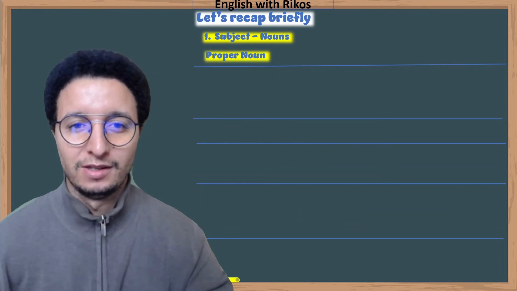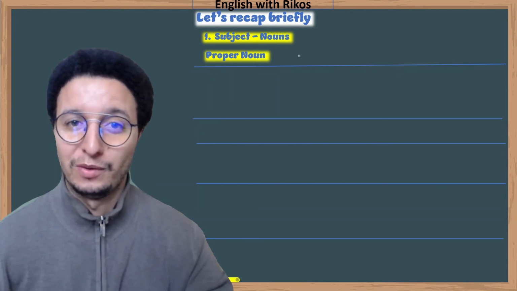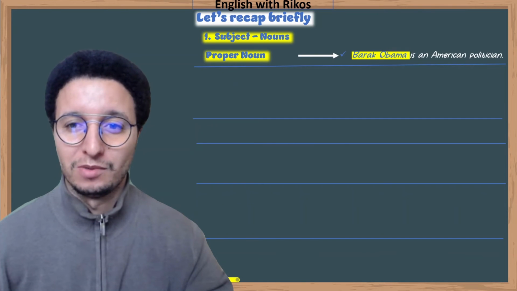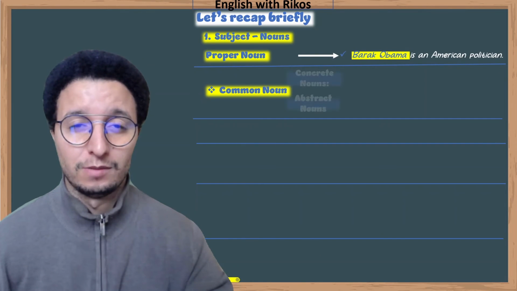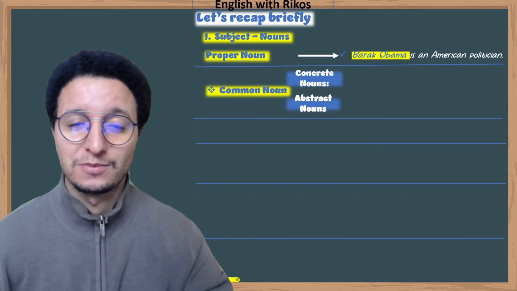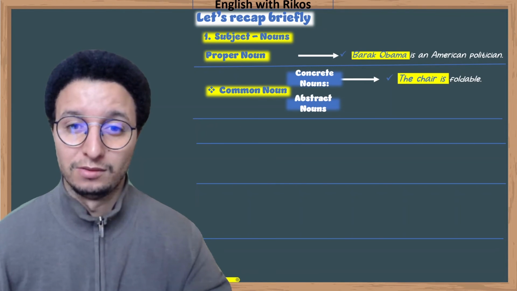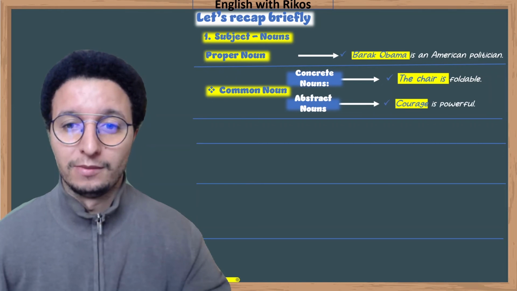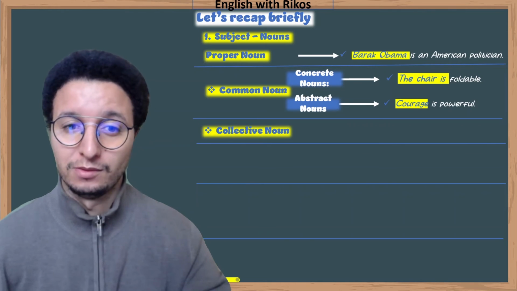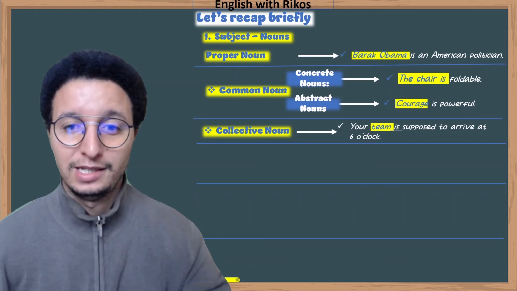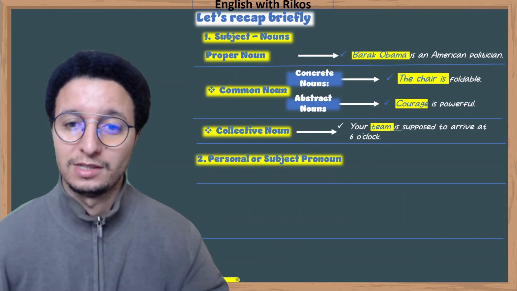We have seen proper nouns. We talked about nouns. For example, Barack Obama is an American politician. Common nouns. We see concrete nouns, abstract nouns. For example, concrete noun like the chair is affordable. Also abstract noun like courage. Courage is powerful. Collective nouns like team. Your team is supposed to arrive at 6 o'clock.